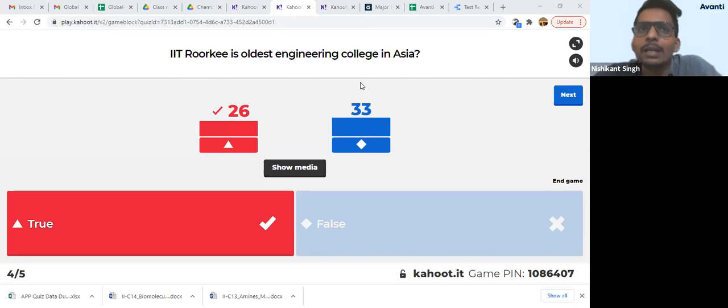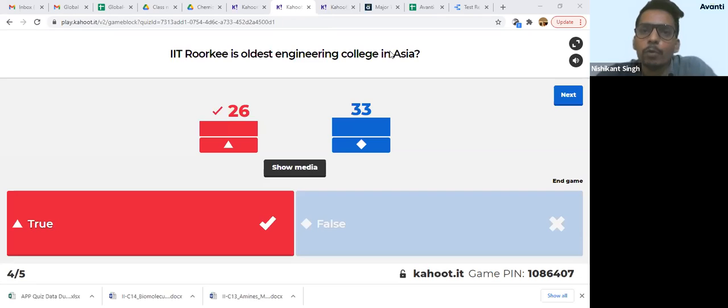So many people know, if you do the Googling, you will know IIT Roorkee was started as a Thomsonian College of Engineering, right? But before Thomsonian, IIT Roorkee was also known as the College of Civil Engineering. It was started as a Civil Engineering College because from Haridwar, the Ganga Canal had to be made to bring waters to Agra, UP for irrigation. For that canal they needed huge numbers of engineers. So they started training engineers in India only. That was the reason for starting it.